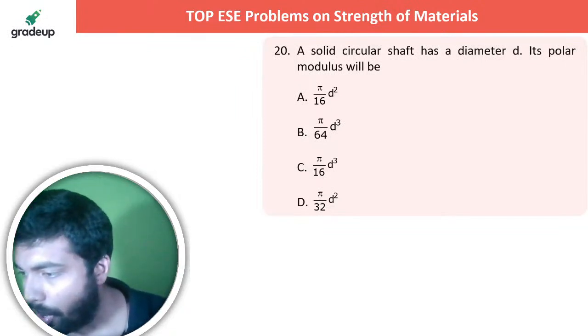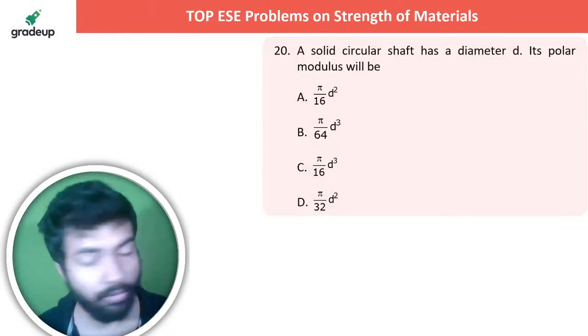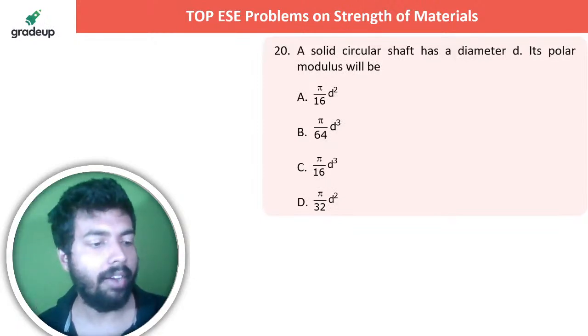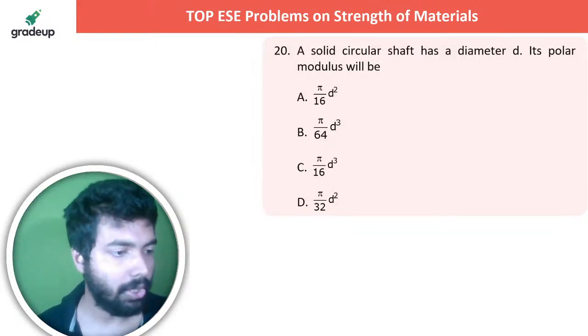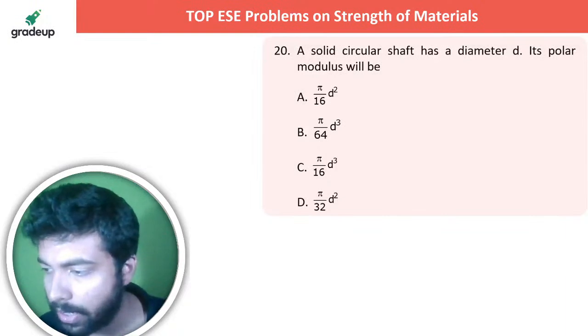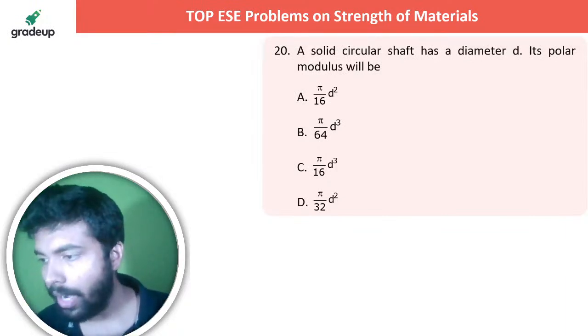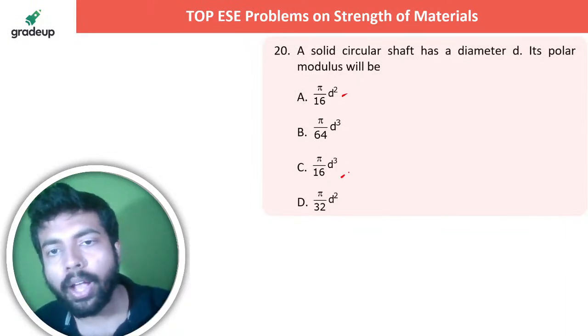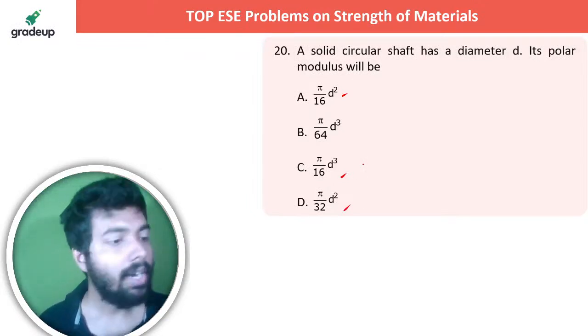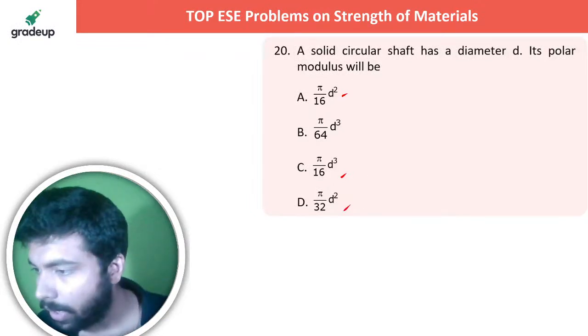This is the last question of today. After that, a homework question we will do. Okay? And after that, holiday, right? Tell me, brother, how much is the polar modulus? Look at the units. Look at the units. In d square, brother, no modulus can be there. No modulus can be in d square, right?